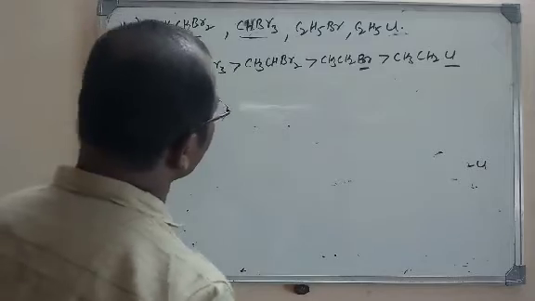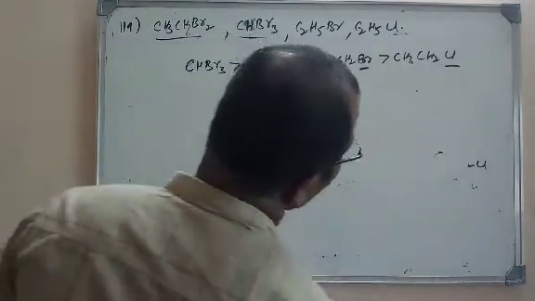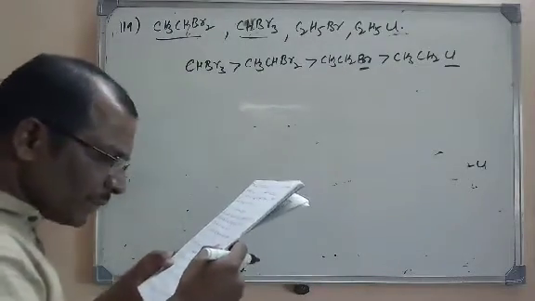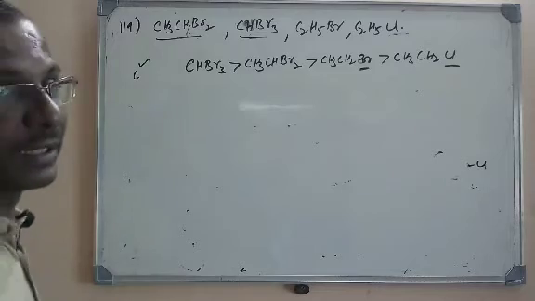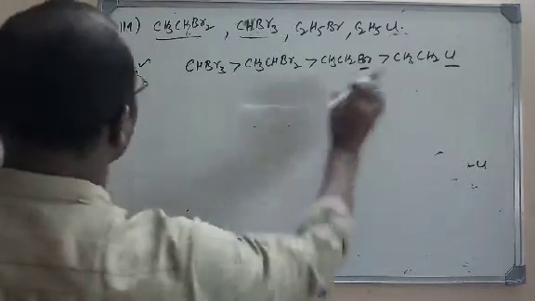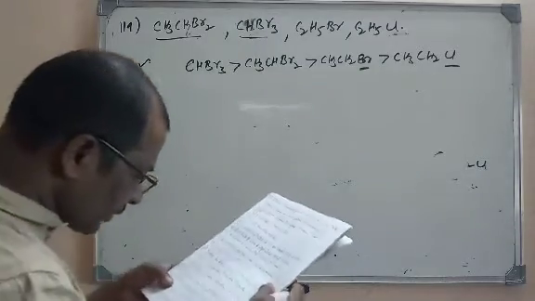CHBr3, CH3CHBr2, CH3CH2Br, CH3CH2Cl. This is the order. If you see, option C is the right option here. So, higher molar mass to lower molar mass. Now let us go for the next question, 120.